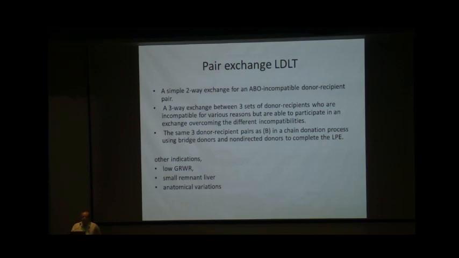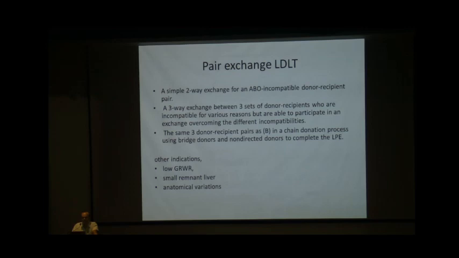So considering all this background, when a pair has come for LDLT and a pair exchange LDLT is planned, there are various options. A simple two-way exchange for ABO incompatible donor recipient pairs is the most common and straightforward, and possible in India. A three-way exchange can happen between 3 sets of donor recipients who are incompatible for various reasons but are able to participate in the exchange, overcoming the different incompatibilities.